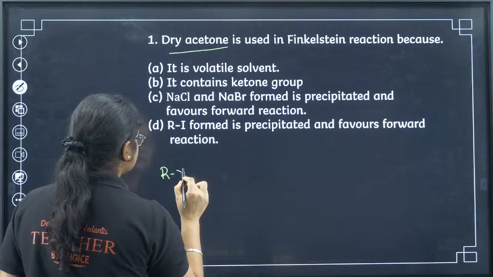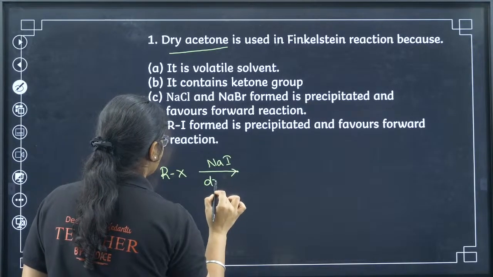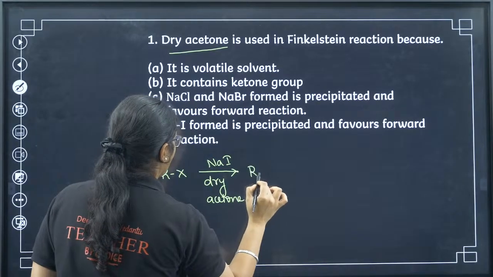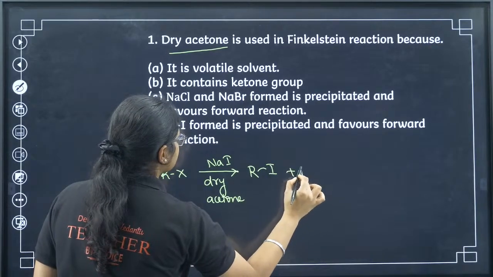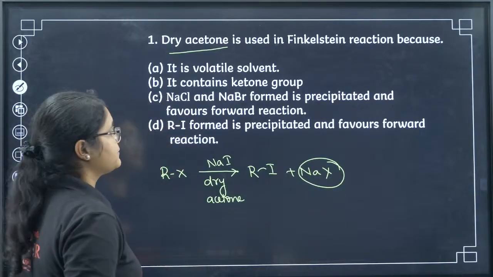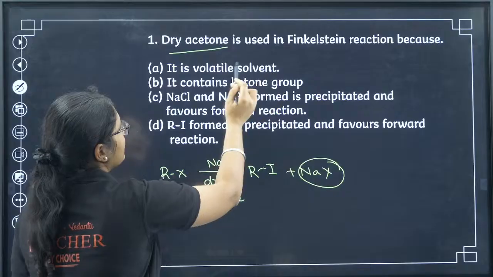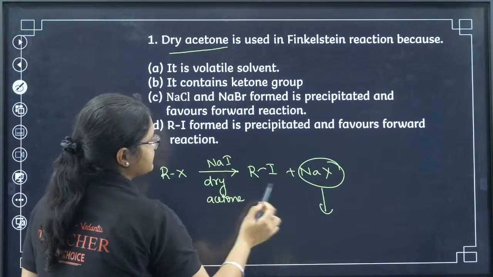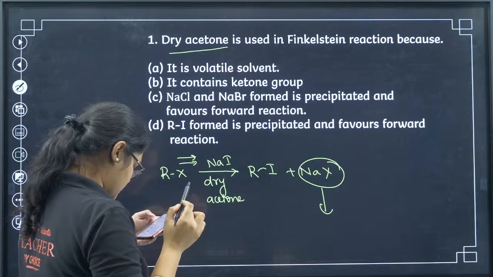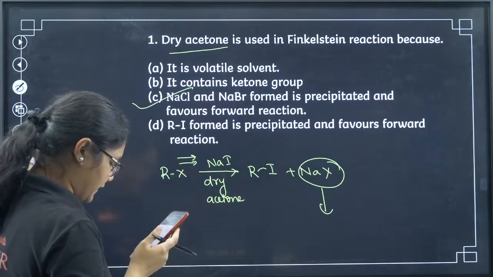You have RX in presence of NaI and dry acetone, we get RI plus NaX. This NaX is precipitated. So when you add dry acetone, it precipitates this one and the forward reaction is carried out. So what is my answer here? 1C. Yes, Neon is absolutely correct. 1C is the correct answer.